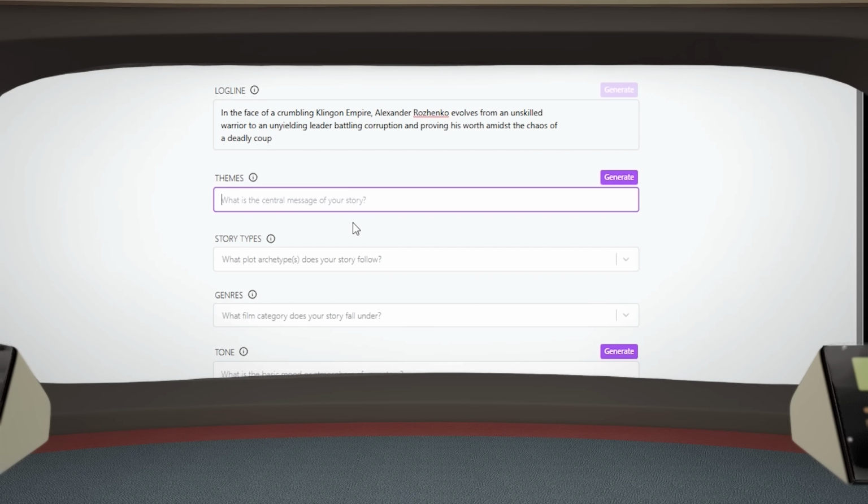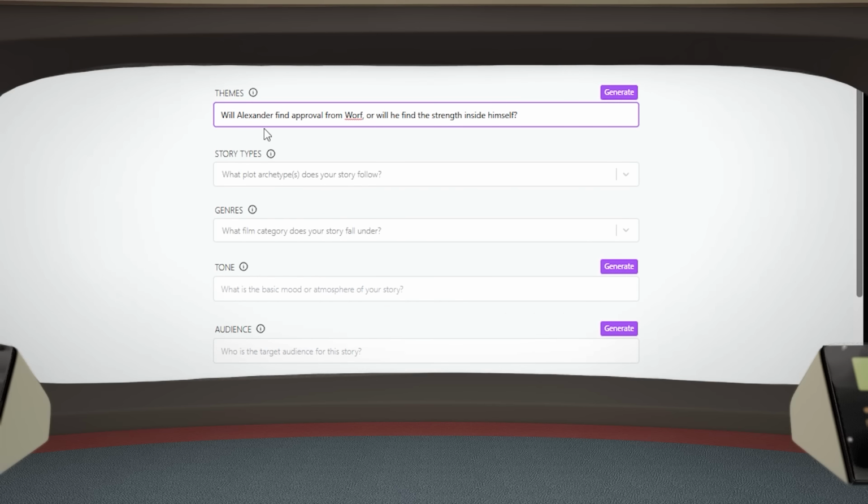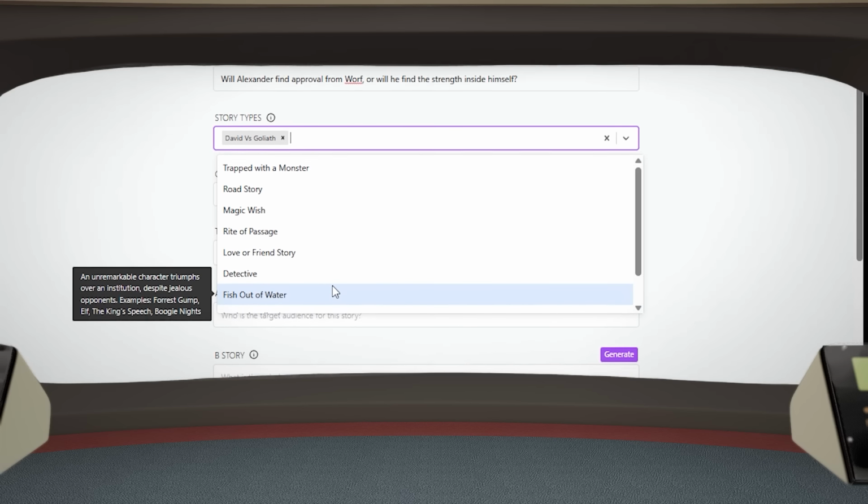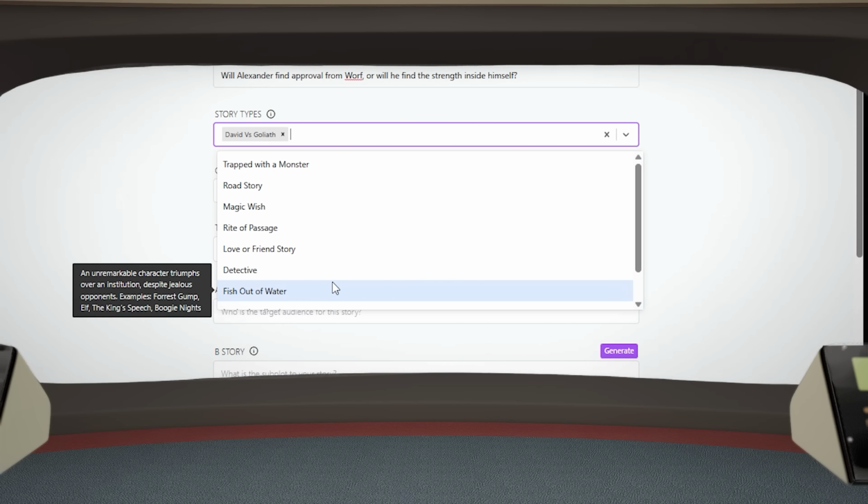What is the thematic question of your story? For the theme, I believe it should be, will Alexander find approval from Worf, or will he find the strength within himself? What plot archetypes does your story follow? Computer, define story types. Story archetypes are identifiable patterns within the plot and structure, which are repeatedly found throughout various eras, societies, and belief systems. For example, David versus Goliath, when an innocent hero is suddenly thrust into a life or death battle. David versus Goliath, definitely. Fish out of water, an unremarkable character triumphs over an institution, despite jealous opponents.